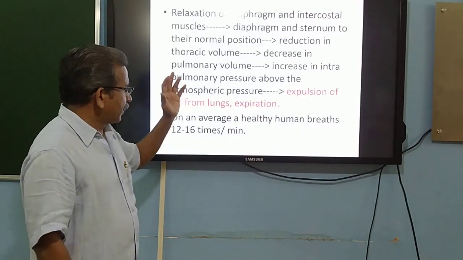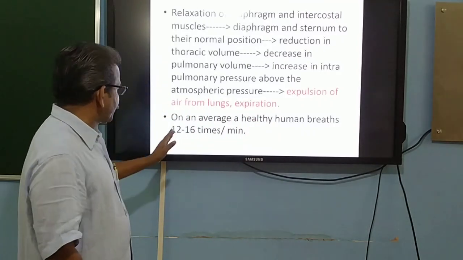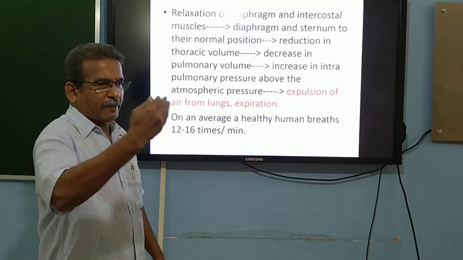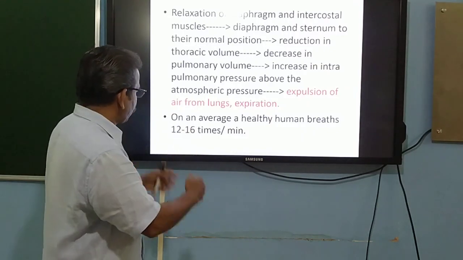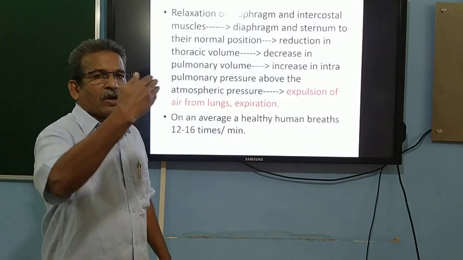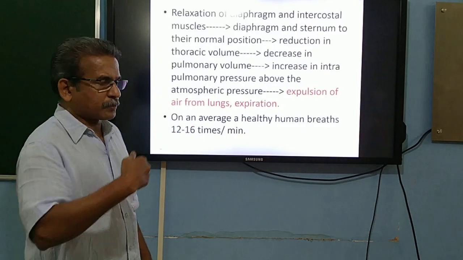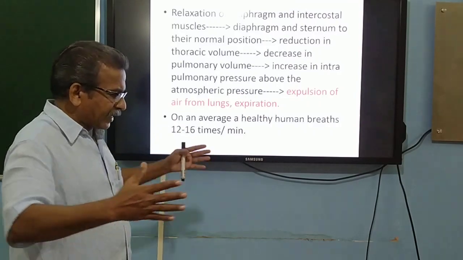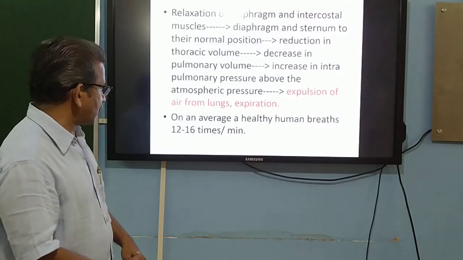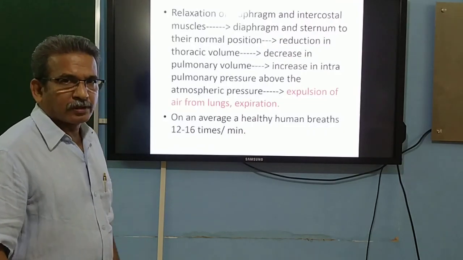In a normal healthy person, on an average, a healthy human breathes 12 to 16 times per minute. So, breathing would be happening at a rate of 12 to 16 times in a minute. That means 12 times inspiration and 12 times expiration. That is the rate at which breathing is happening in humans. That is the normal breathing rate in a healthy adult person: 12 to 16 times in a minute.